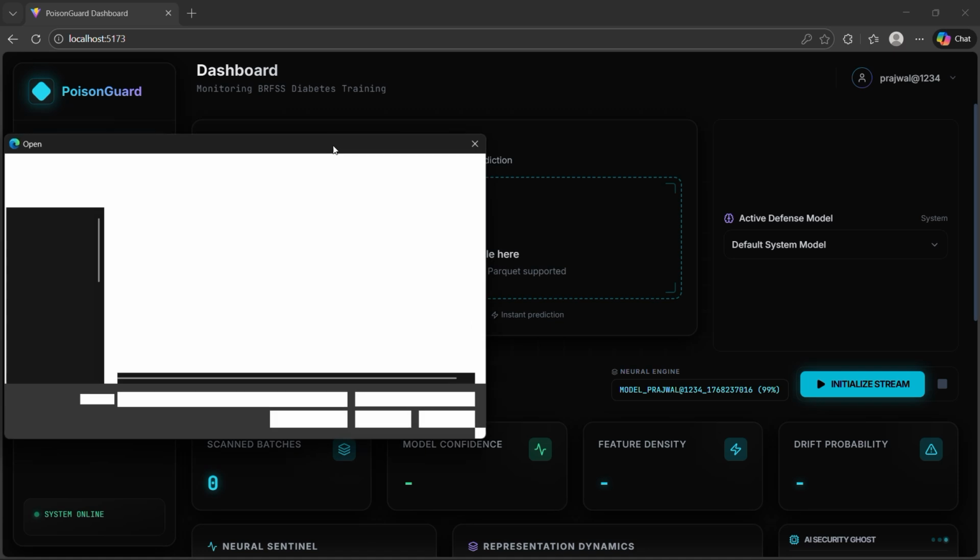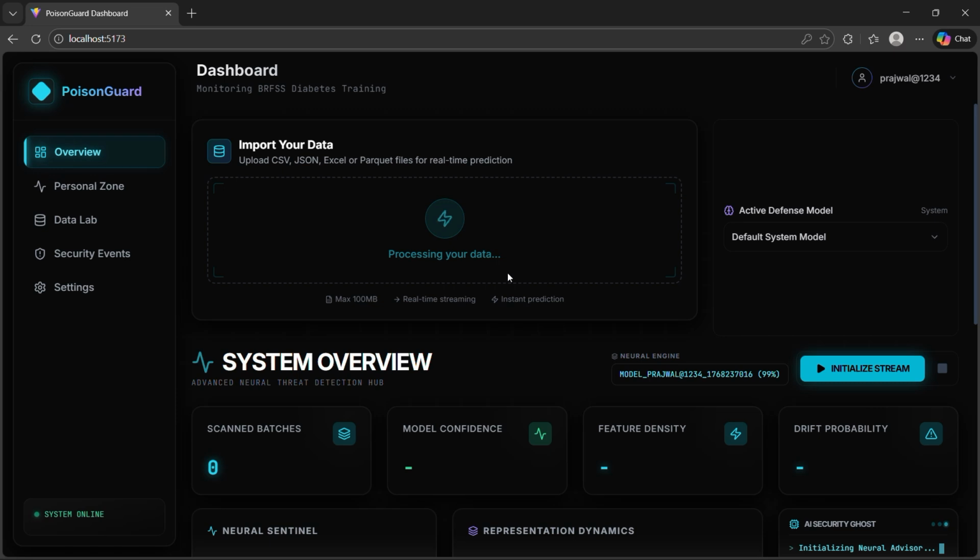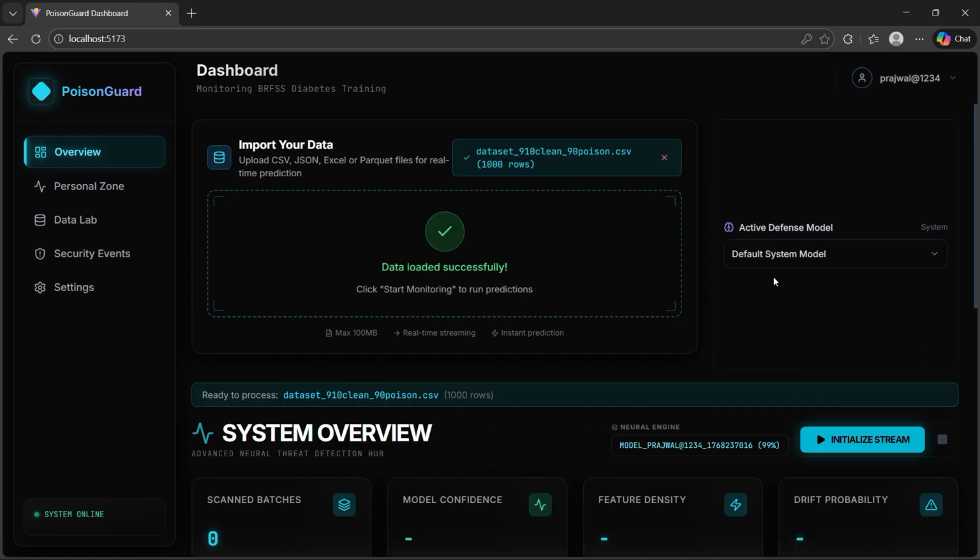Okay, so I'll just import the diabetes dataset. This is a dataset which contains 910 clean and 90 poison rows. I'll import this now. It's just processing, and done. Now I will initialize the stream.